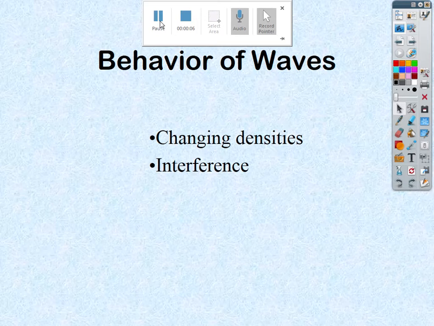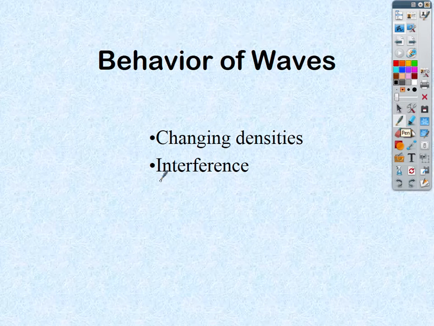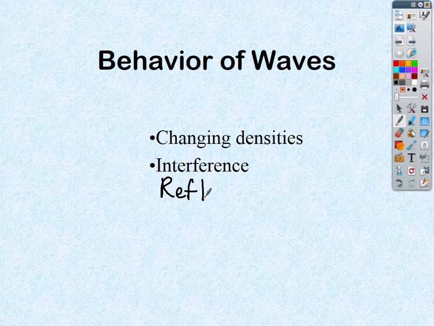You'll see I also will do a separate one for regular physics as well, because in AP physics we only focus on what mechanical waves will do in terms of when they change densities, when they interfere, and the last one we will mention as well is when they do reflection. So these are the only three behaviors you are interested in as a wave travels toward either another wave or